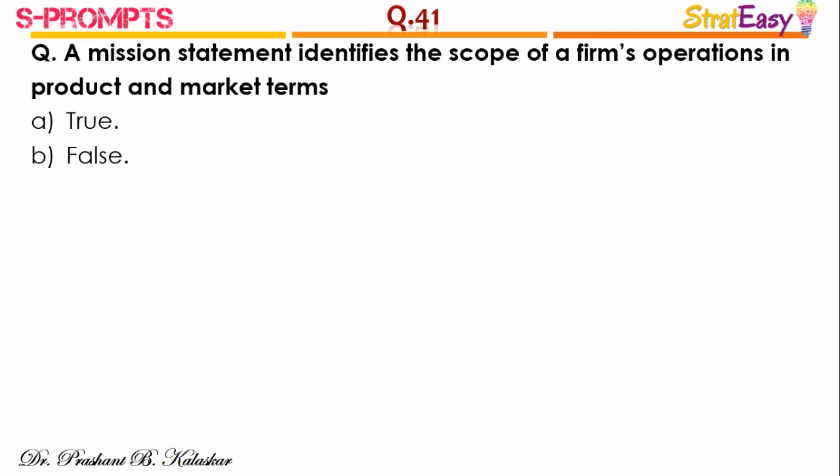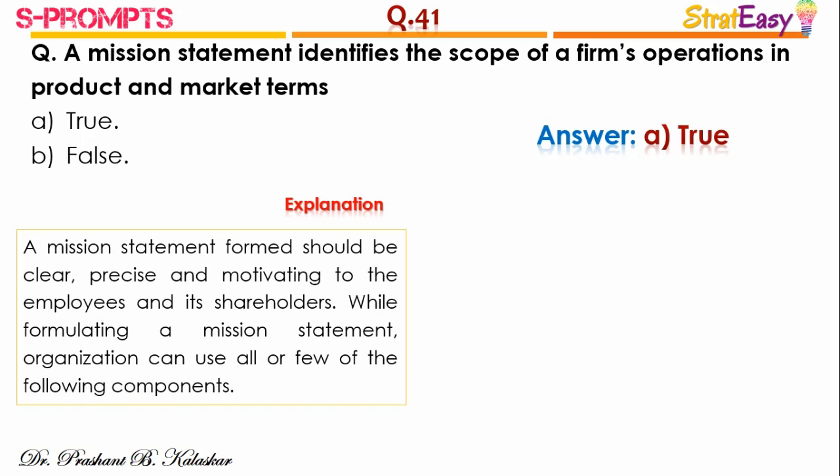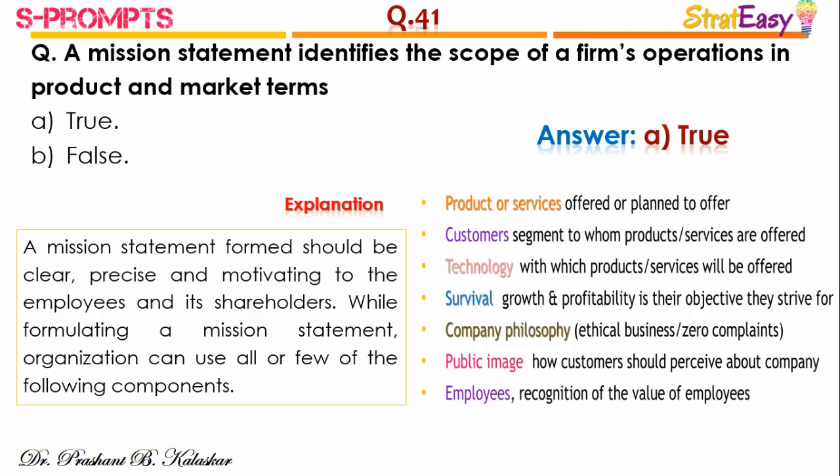Question number 41. A mission statement identifies the scope of a firm's operations in product and market terms. The right answer is option A, true. Explanation. A mission statement formed should be clear, precise and motivating to the employees and its shareholders. While formulating a mission statement, organizations can use all or few of the following components.